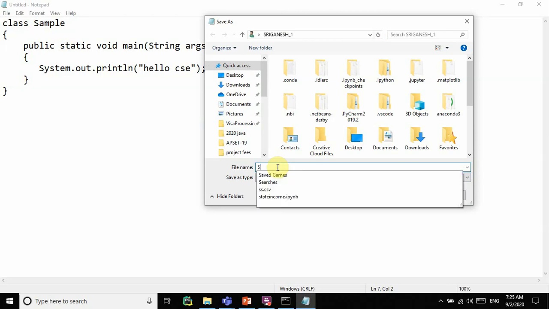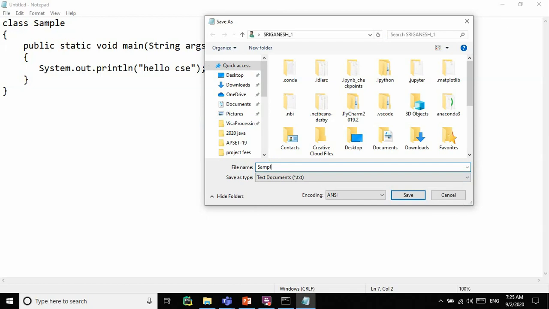So sample, and the extension. What is the extension of a C language? .c, right? In the same way here, .java is the extension. The save as type is actually text only, but that is not our concern.